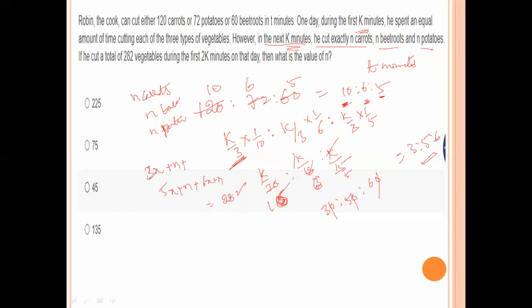Now 5 plus 3 is 8, 8 plus 6 is 14x plus 3n equal to 282. Now here you see that we substitute the option values. 3 into 45 is 135, plus 14 into 10 is 140. 140 plus 135 is 285.